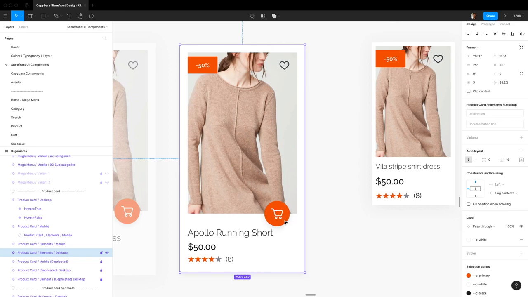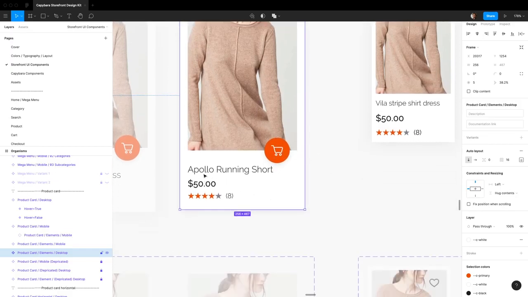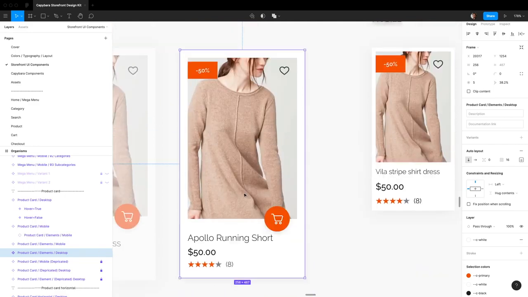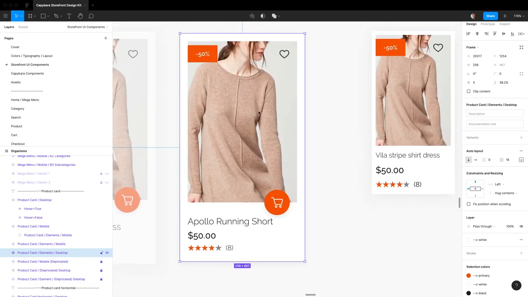So if you don't want to have the user navigate to the product detail page, they can click this and do a quick add to cart. And then you have product name, price, and reviews. So already I see that really all we need is the image, the title, the price, and the reviews.